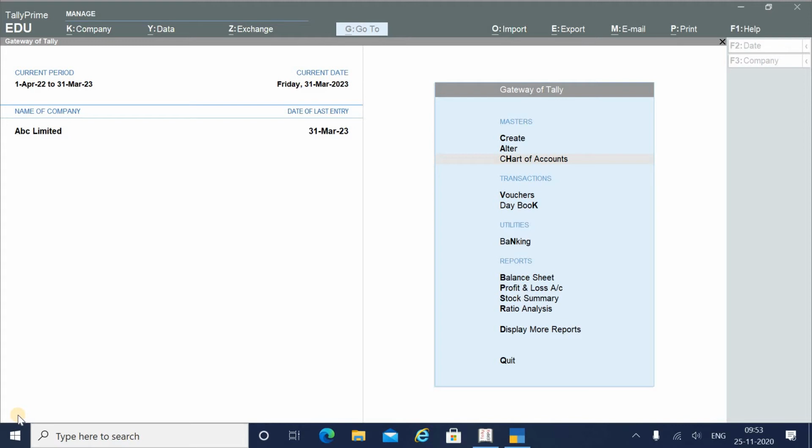Okay friends, now you all must be aware that Tally Solutions has launched a new Tally Prime. Tally Prime is succeeding Tally ERP 9, and many of you must be very interested to know exactly what Tally Prime is. So I would like to tell you that it has the same features as Tally ERP 9. So if you have done your course in Tally ERP 9, there is nothing to worry about; you would not be required to do a separate course for Tally Prime.